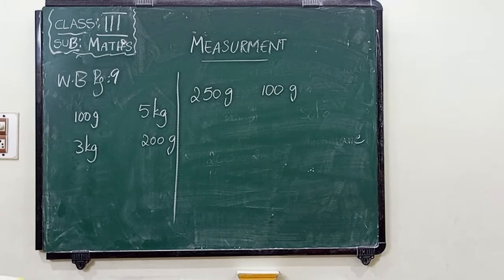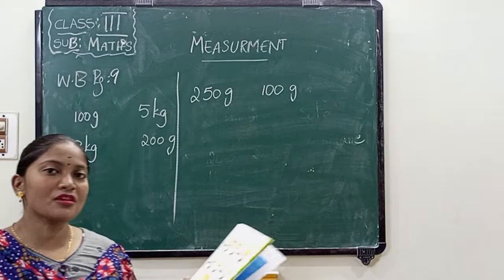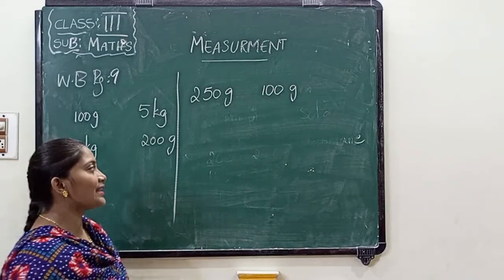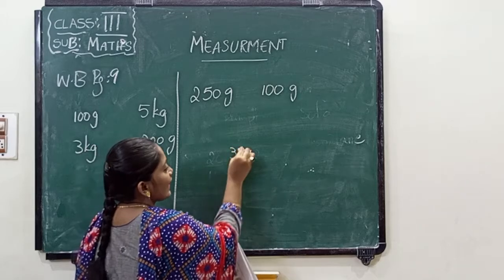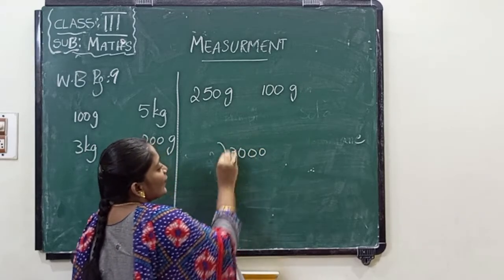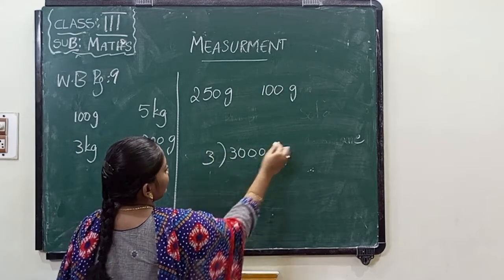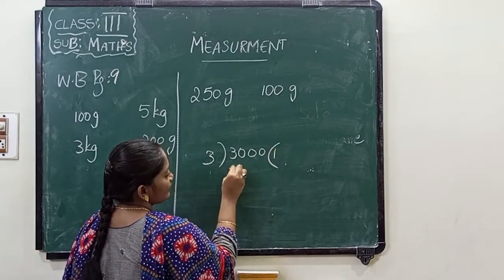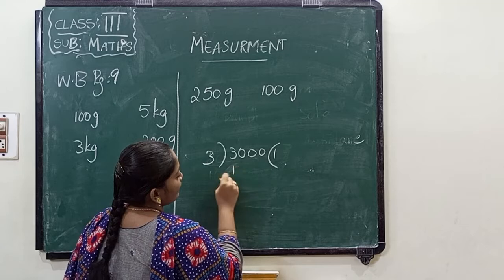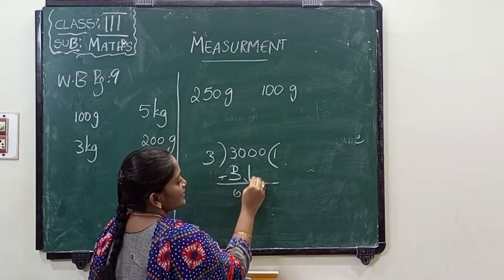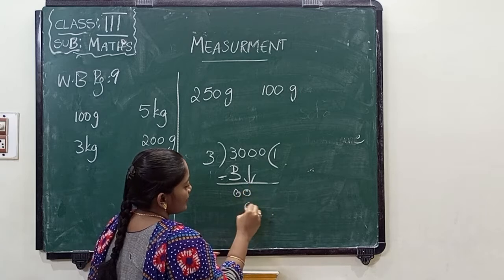Now see the next one. 3 kgs of rice. Kg means how many grams? 1000 grams. So 3 kgs means 3000 grams. How many pumpkins are there? 3 pumpkins. So 3 minus 3 is 0, and again 0 carried down, 0 here, 0.